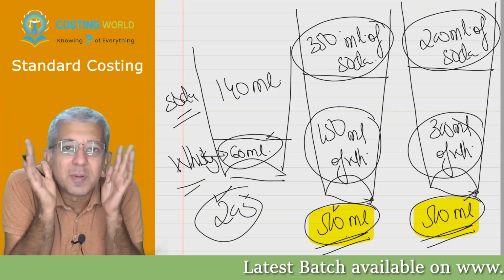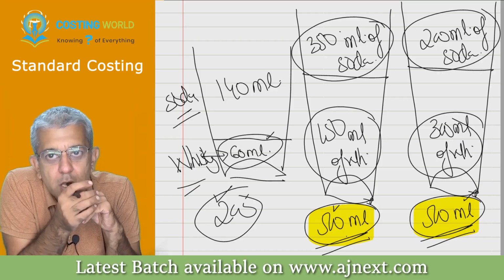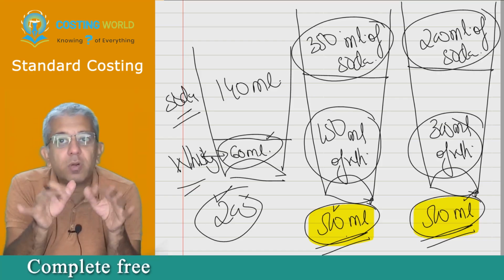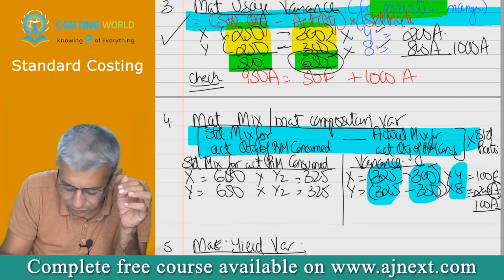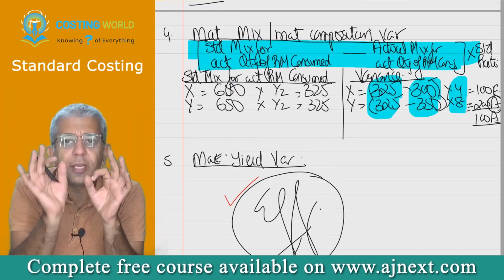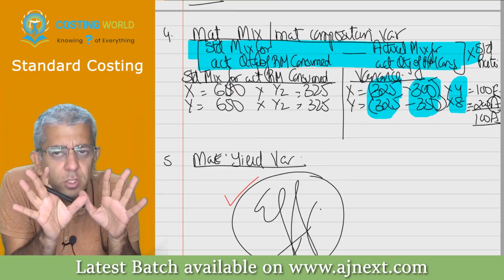Rise. So that much you all will know that whiskey is more expensive than soda, for sure. So that is what we are talking of. In this particular case, we are only talking of one thing. What should have been the breakup? What was the breakup?